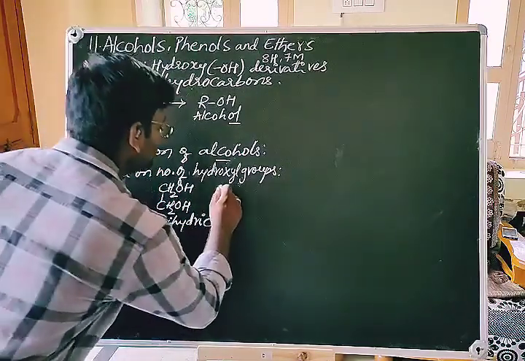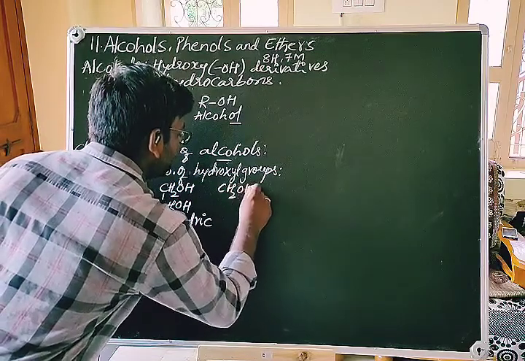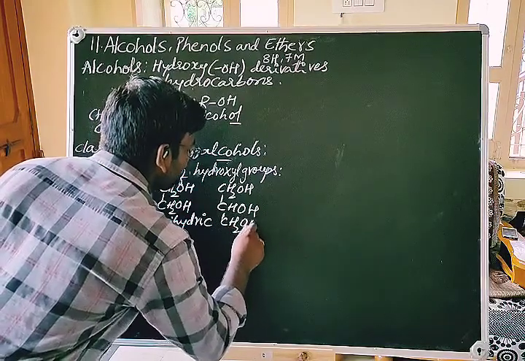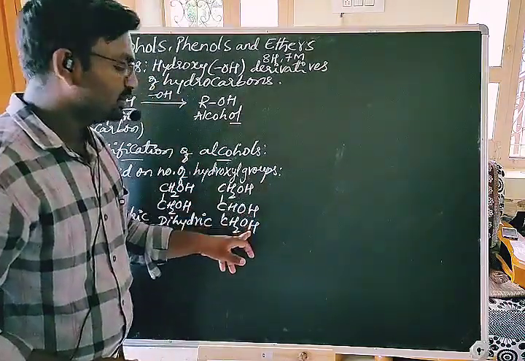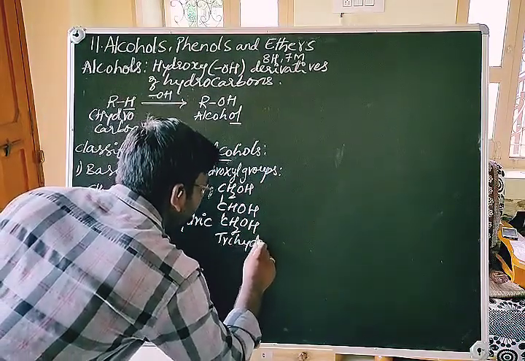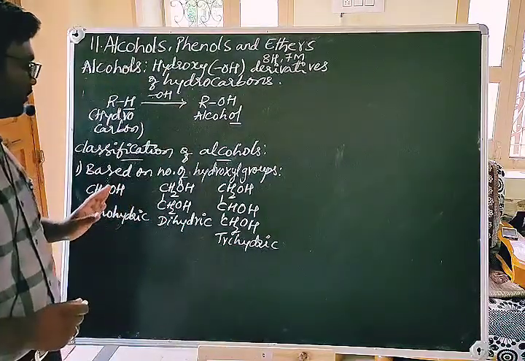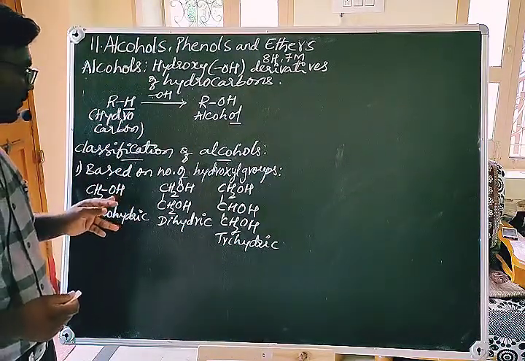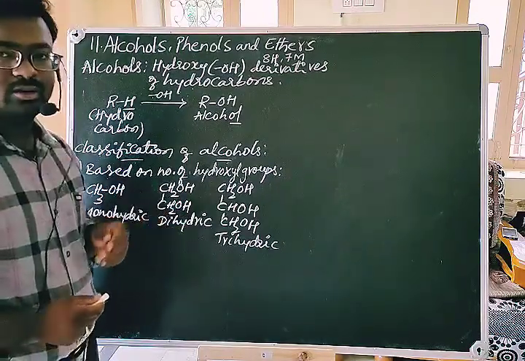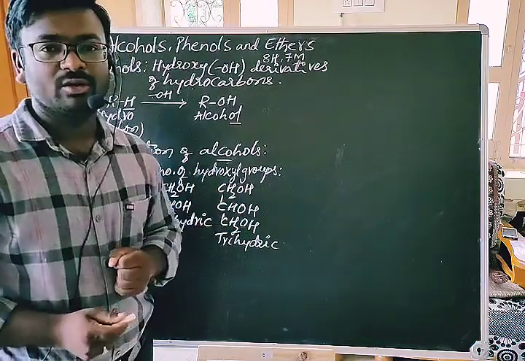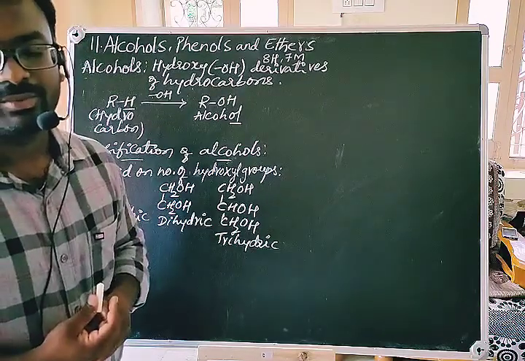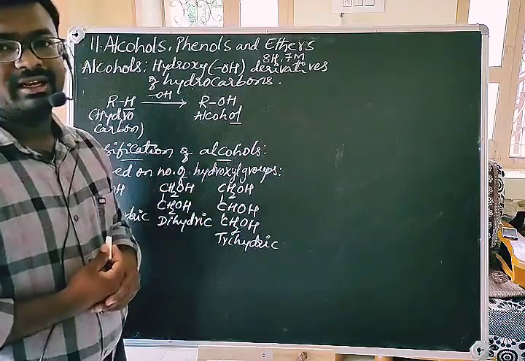In the next compound, CH2OH, CHOH, and CH2OH, we can see the presence of three hydroxyl groups. Hence, it is called a trihydric alcohol. We are classifying the alcohols based on the number of hydroxyl groups present. If one is present, it is monohydric; if two, dihydric; if three, trihydric. If more than three hydroxyl groups are present, we call them polyhydric alcohols.